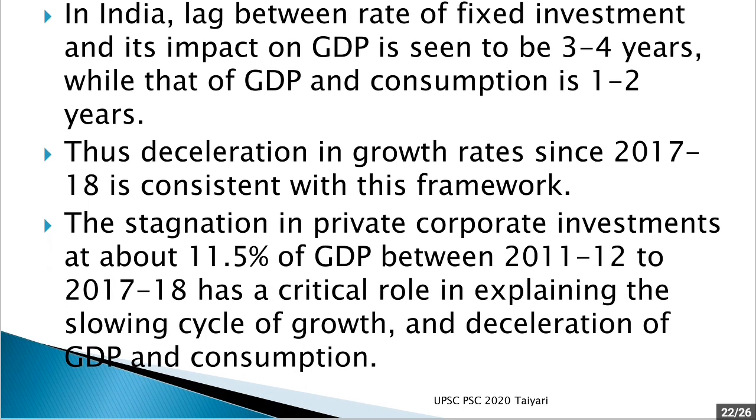So the deceleration in the growth rate since 2017-18, we are seeing the growth rate has been declining. Now this is because of the slowdown in the virtuous cycle of growth. Now this happened because of stagnation in private corporate investment at about 11.5% of GDP from 2011-12 to 2017-18, and this has a critical role in explaining the slowing cycle of growth and deceleration of GDP and consumption. So what happened was,